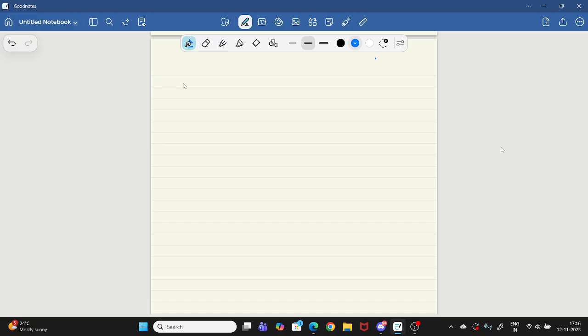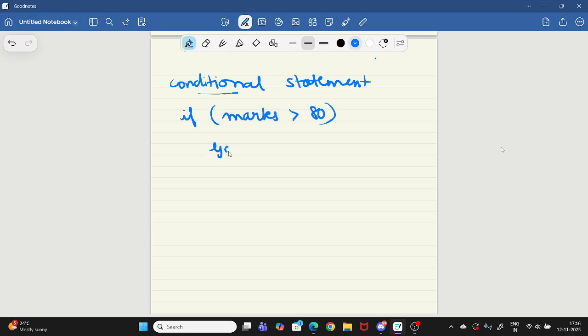Okay. So I was teaching about conditional statements. Conditional statement means there will be conditions, any type of condition. Basically there can be one condition, like I just told you about that cafe example. Or if I'm a teacher and I want to grade my students, I'll write: if the student's marks are greater than 80, then the grade will be A.